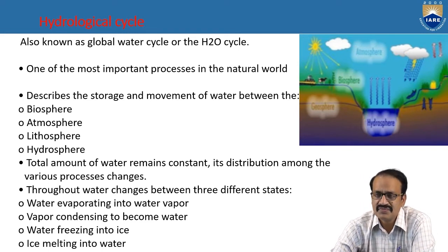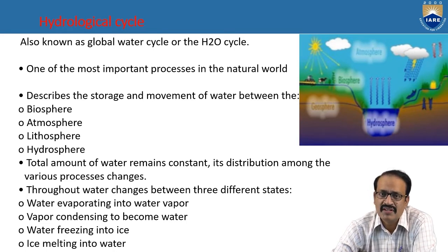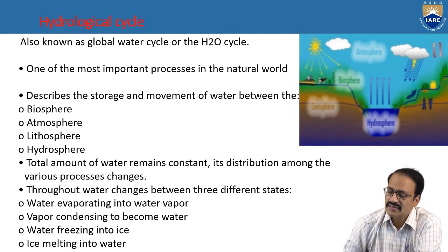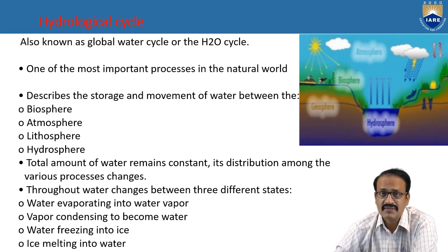The water evaporates into water vapor, vapor condenses to become water, water freezes to ice, ice melts to water. So this is the cycle. Again, the water in the ocean will be evaporated and stored in the atmosphere, and it will come back in different forms, in the form of rain, in the form of ice. All these things we will see.